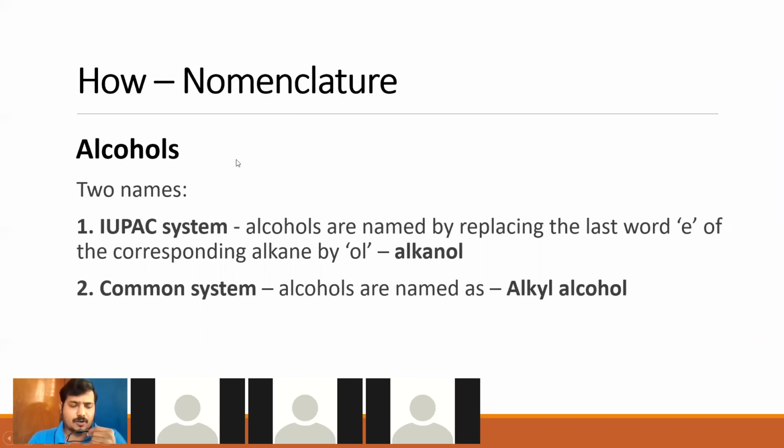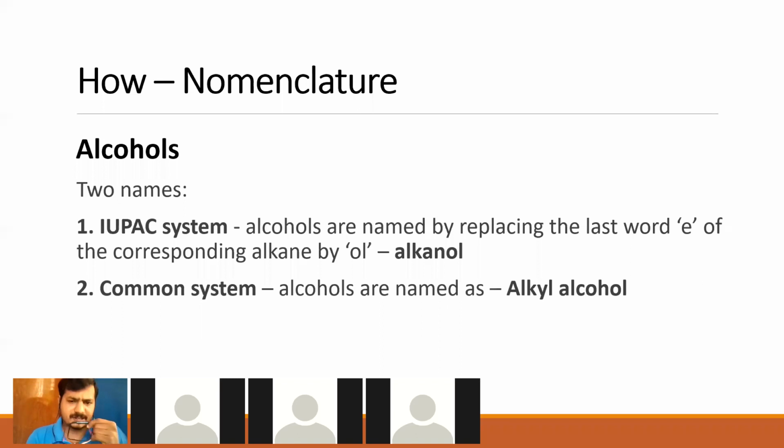We were looking at alcohol specifically. So we said every organic compound has two names, the IUPAC name and the common name. Under the IUPAC system, we said alcohols are named by replacing the last letter E of the corresponding alkane by "ol." This makes the name alkanol. In the common system, alcohols are named as alkyl alcohol.